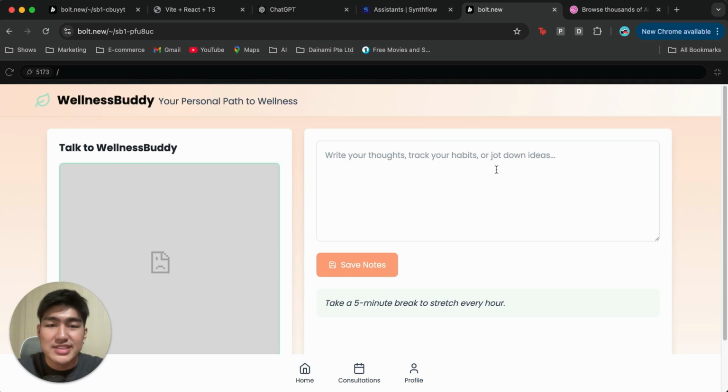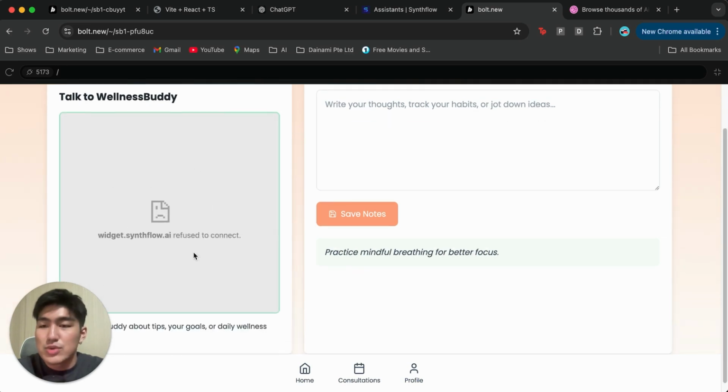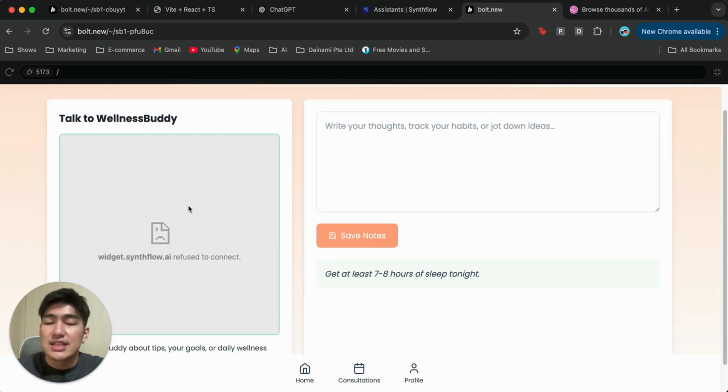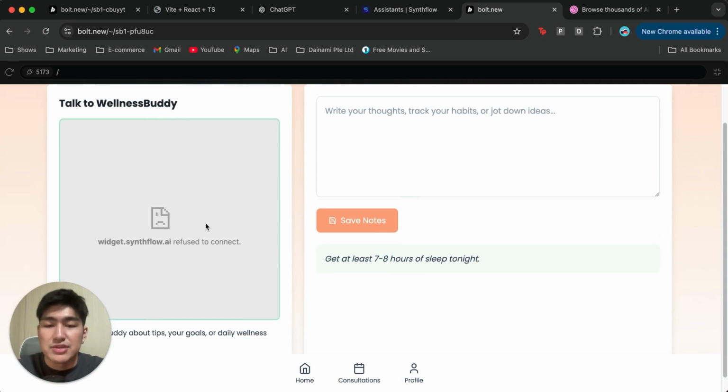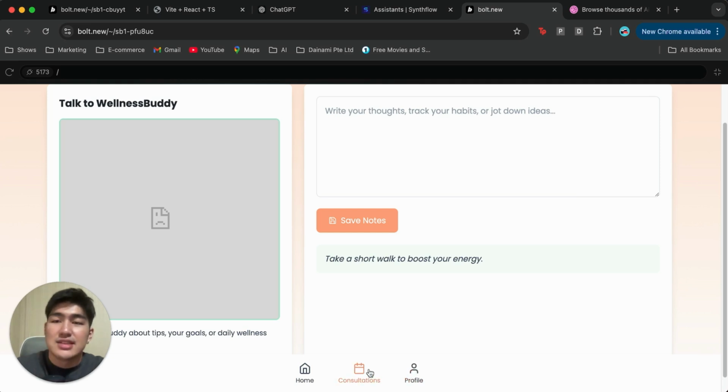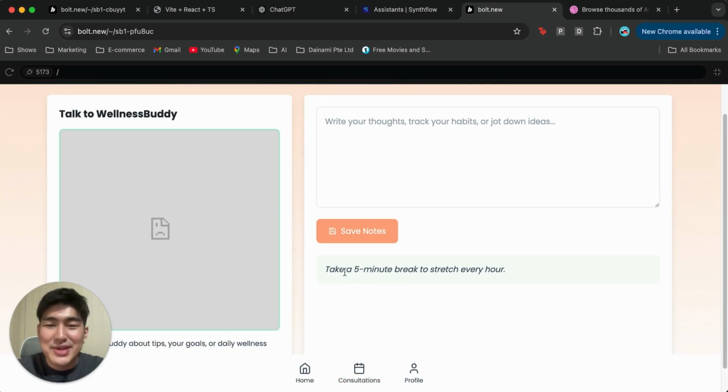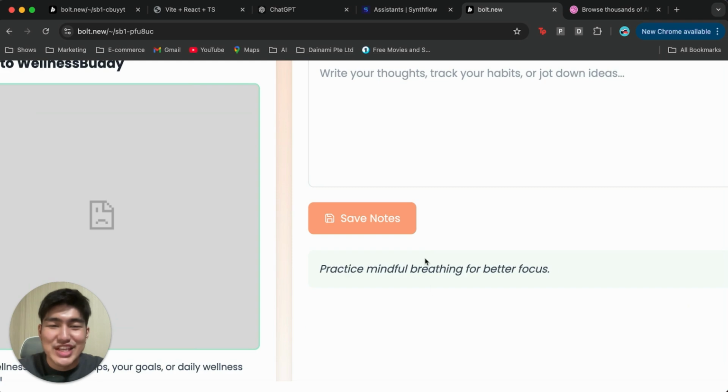We do have a note section over here. We do have our widget. And not to worry, after we get it deployed, we will be able to see the widget later on. We do have some buttons over here, and for now we can't click them because they're not linked to any pages, but we can prompt Bolt later on to update this. We do have this exciting motivational quote that's changing over and over again. So I do like that.